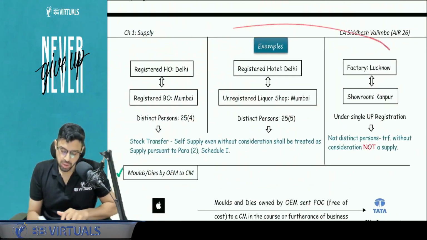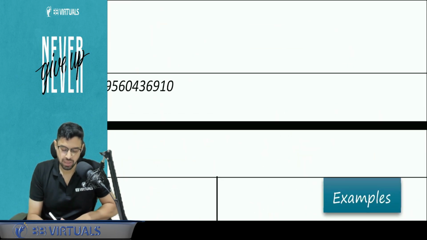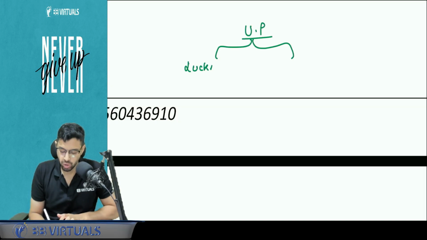These are certain examples. You can stop the video and see. With respect to 25(4) and 25(5) distinct person, one short example I will cover. Let's say in Uttar Pradesh, I have 2 units, Lucknow and Noida, and I have one registration.